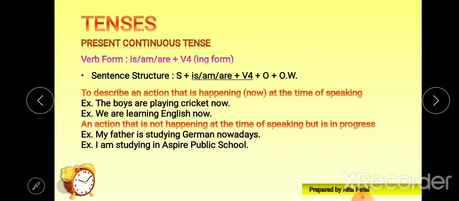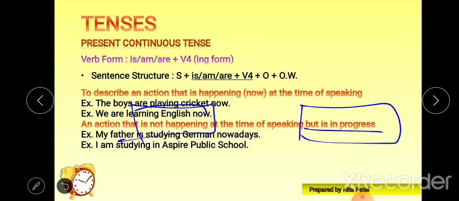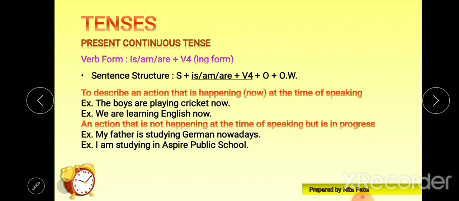Let's see another use: an action that is not happening at the time of speaking but is in progress. Right now while I'm speaking, the action is not happening, but it is still in progress, still it is continuous somehow. To describe those actions, we need present continuous tense. Now, how? Let's see with some examples.